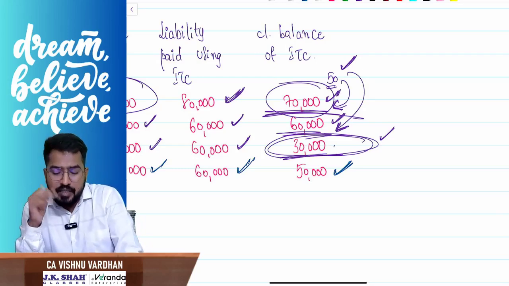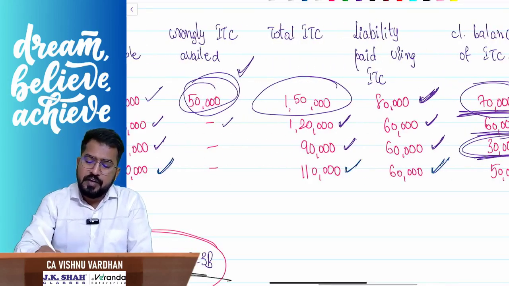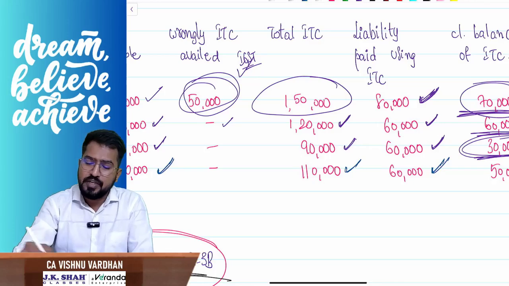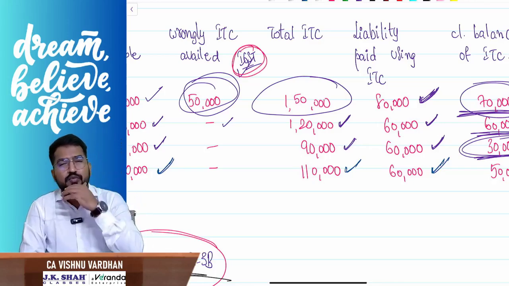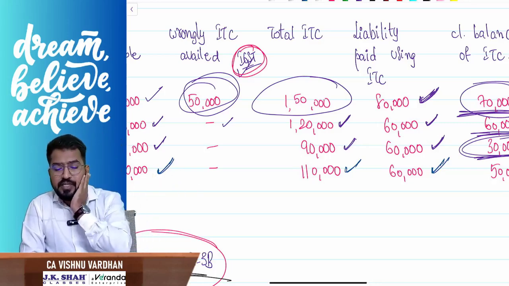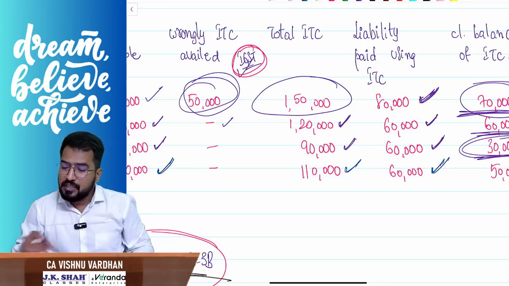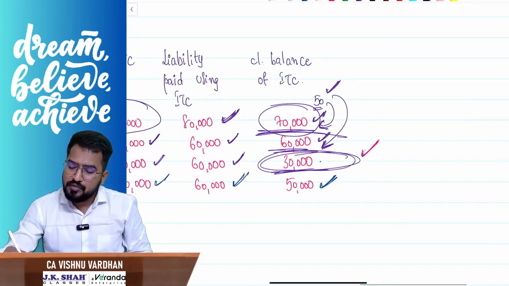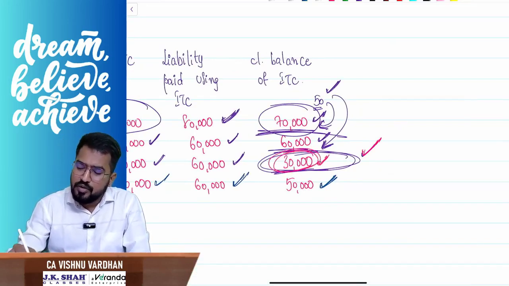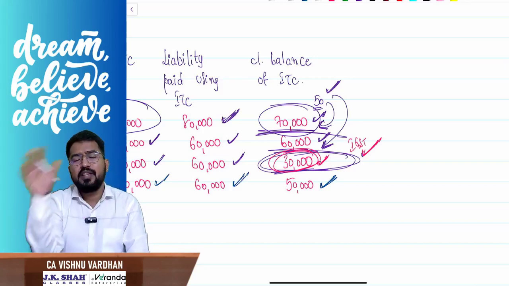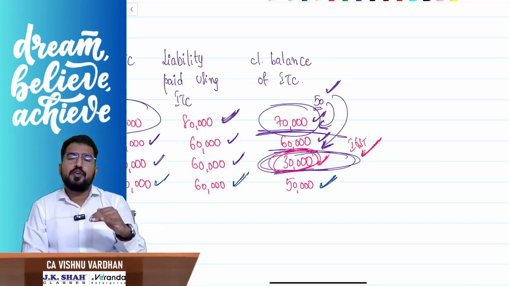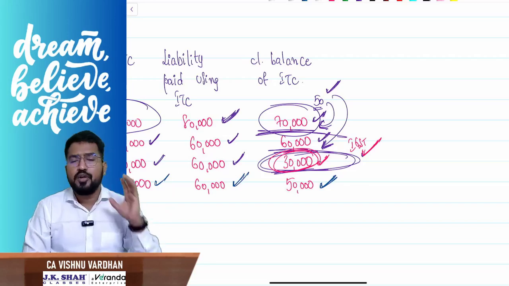Correct? Here the doubt is, sir, suppose I have wrongly availed ITC of only IGST. Then for paying IGST, we can use other balances also. So the point is, when I'm checking this closing e-credit ledger balance, if it is falling below 50,000, should I consider only the IGST balance, or all the heads like IGST, CGST, SGST, all the head balances cumulatively in the e-credit ledger? If it falls below 50,000, then only will I consider that I have utilized that ITC.